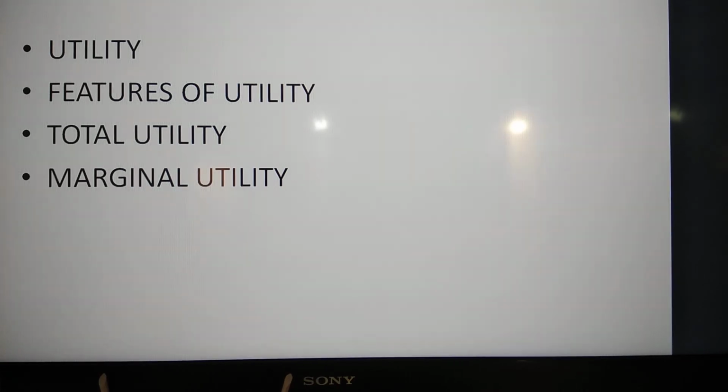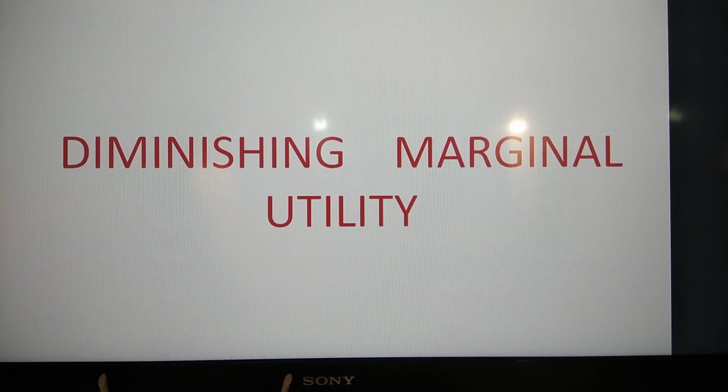Right? Now the next very important topic is diminishing marginal utility. It is generally seen that as the amount consumed of a commodity increases, the utility derived from the additional unit goes on decreasing.